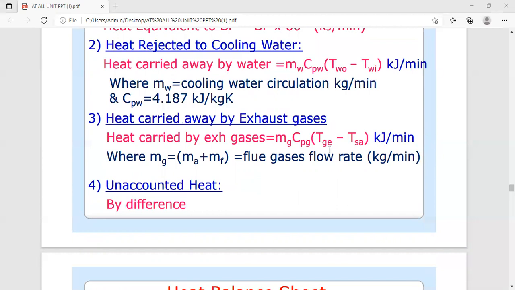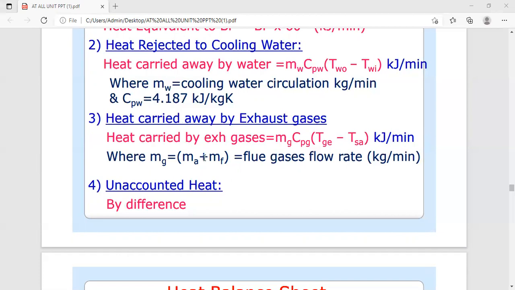Here mg is the mass flow of the flue gases, or exhaust gases, and this we calculate as ma plus mf. What do you mean by ma? ma is the mass flow rate of the air, and mf is the mass flow rate of the fuel.